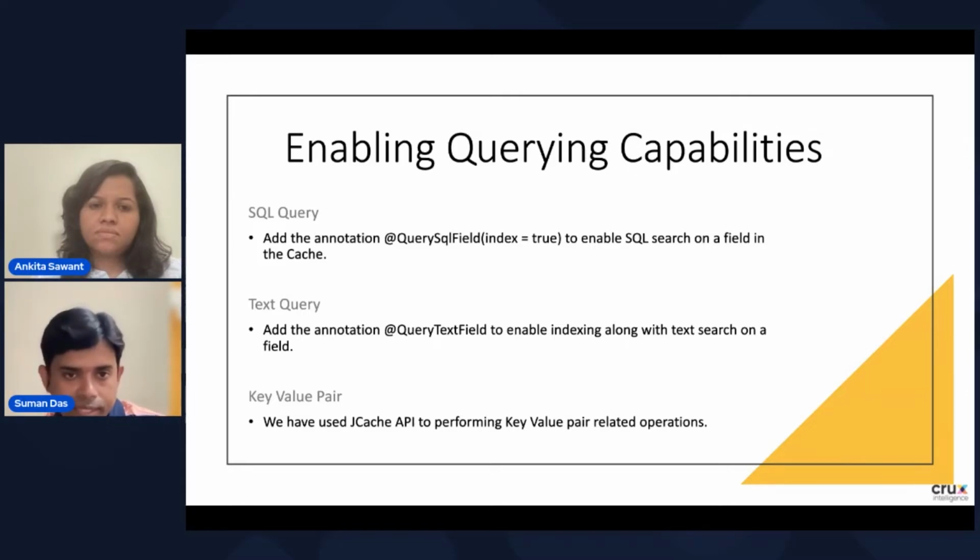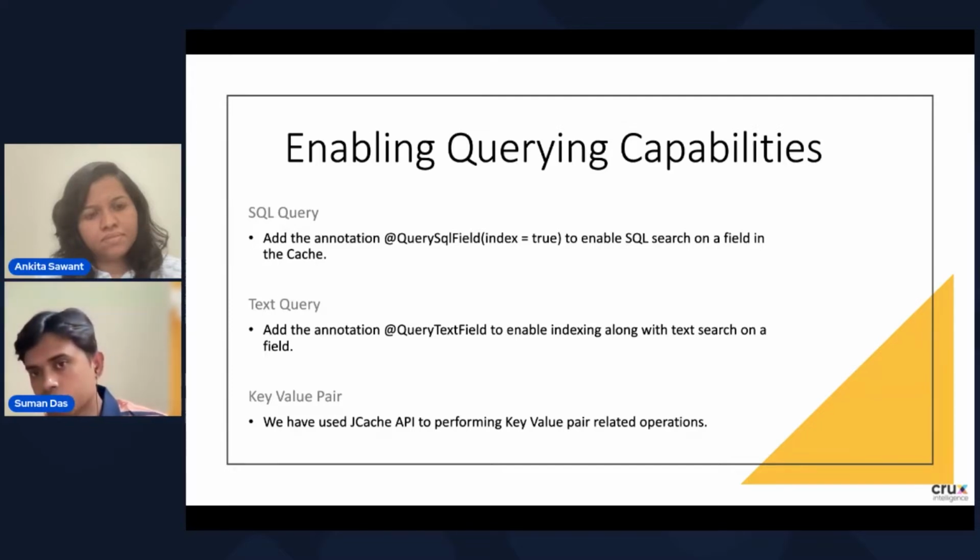We can just add these annotations on top of any field, which will provide a simple text search facility on that field. Underneath, it will create a Lucene index on the data stored in that field. Lucene index is the same index which is used by Elasticsearch as well as Apache Solr to perform text search. Along with SQL query and text search, we have also used a key-value pair store.